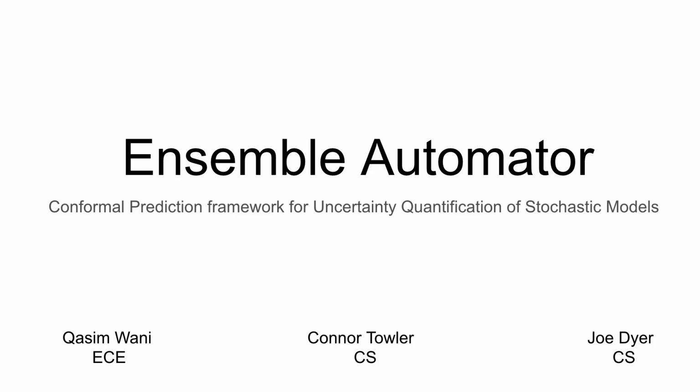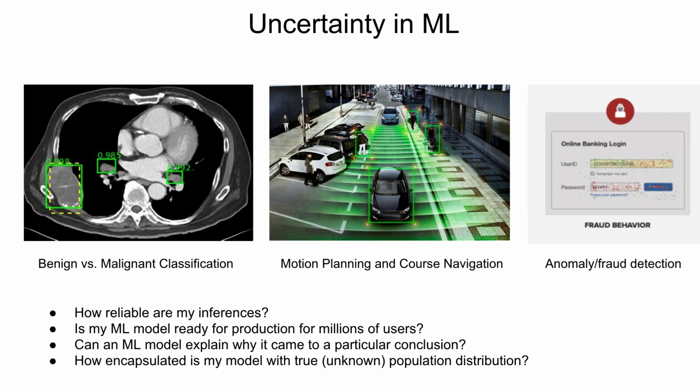We're Team Ensemble Automator, and we've developed an uncertainty quantification framework for any ML model. Before delving into the specifics, why do we need to quantify uncertainty in the first place? Well, the core goal of ML is to make predictions. Since these predictions are made on unseen data, we need to evaluate our model's accuracy on test distributions.